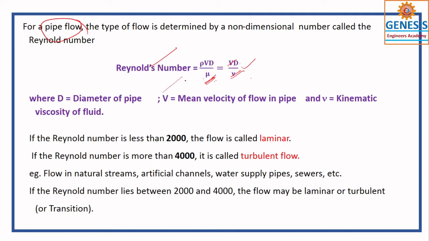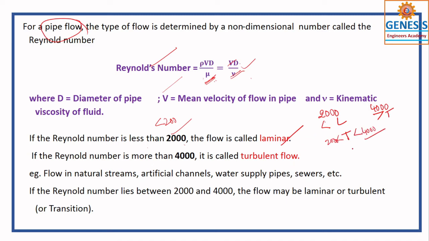So based on this Reynolds number, if the Reynolds number comes to 2000 or less than 2000, we can say the flow is laminar. You understand? This is 2000 and this is 4000. So these two numbers must be known to you. Less than 2000, it is laminar. More than 4000, it is turbulent. In between, this is transition. You can write like this. So this is called transition flow.